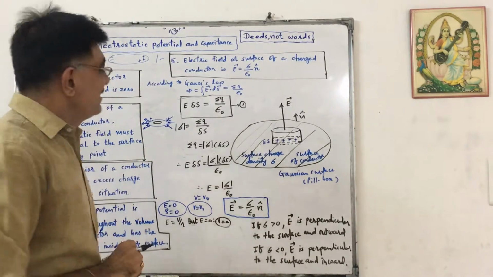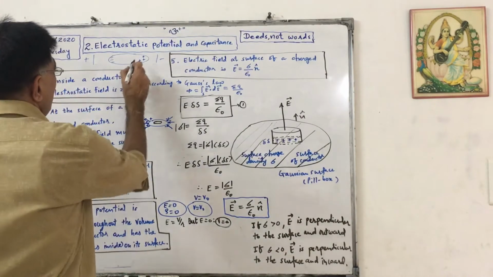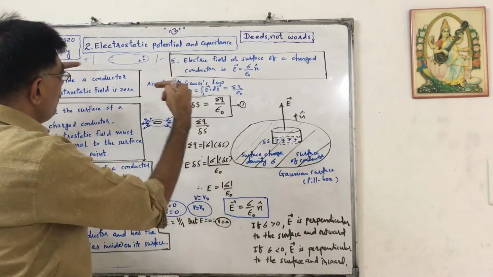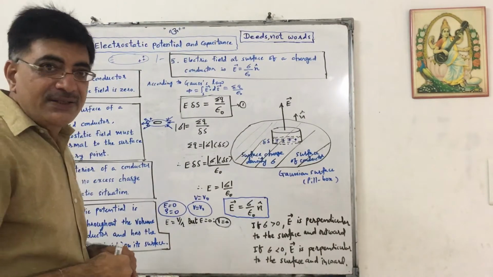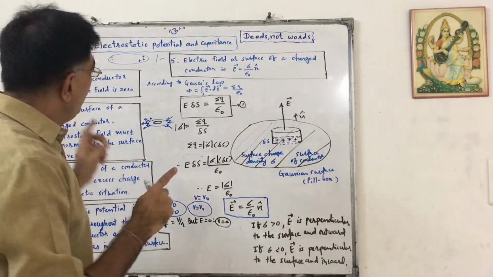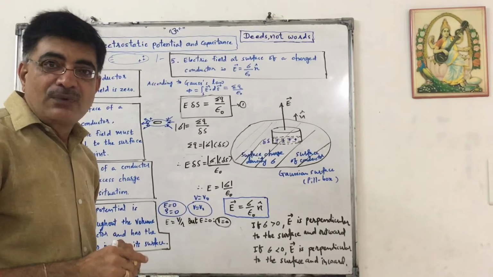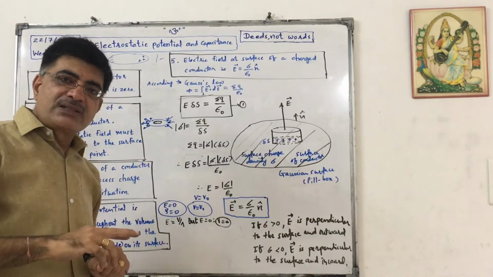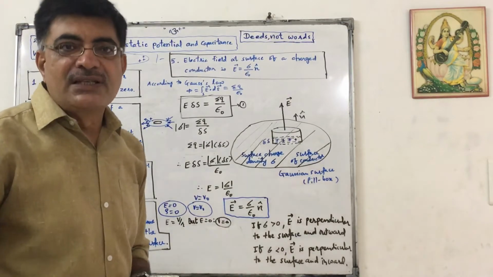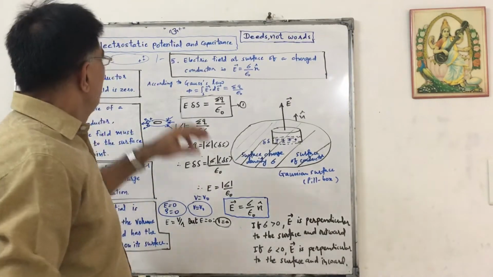In that case, one electric field will be produced from plus to minus, that is opposite to the external field. Hence, at the surface, the electric field is opposing the external field. When the values of both fields become equal, the net field is zero, and at that time this transfer